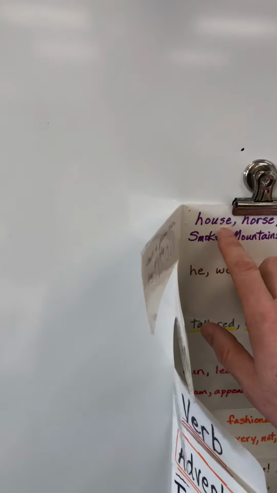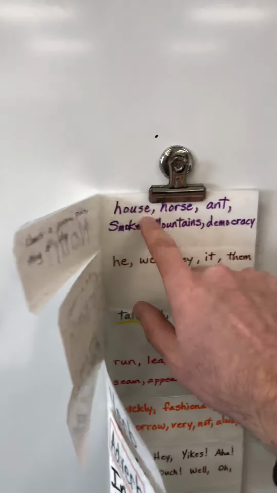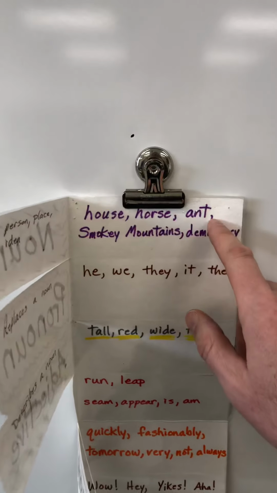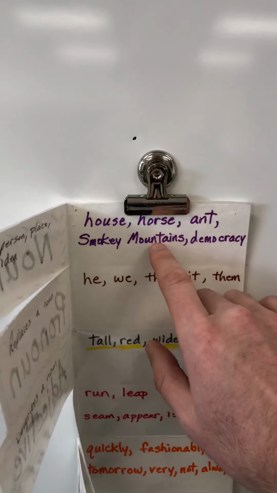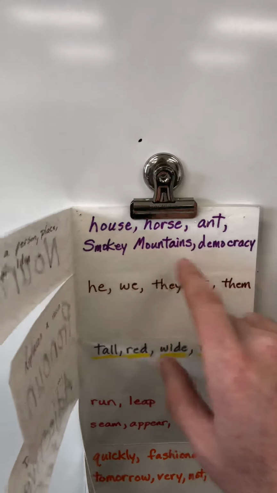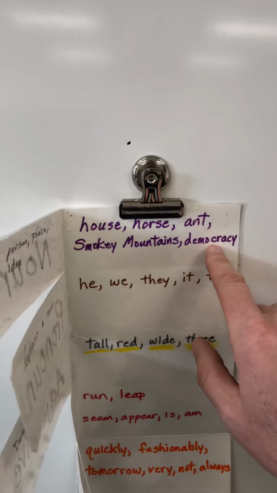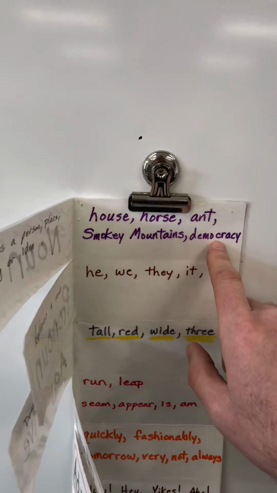So here are some examples of nouns. House, horse, ant, Smoky Mountains, ooh, proper noun. Democracy. Can't really touch democracy, but it is a noun.